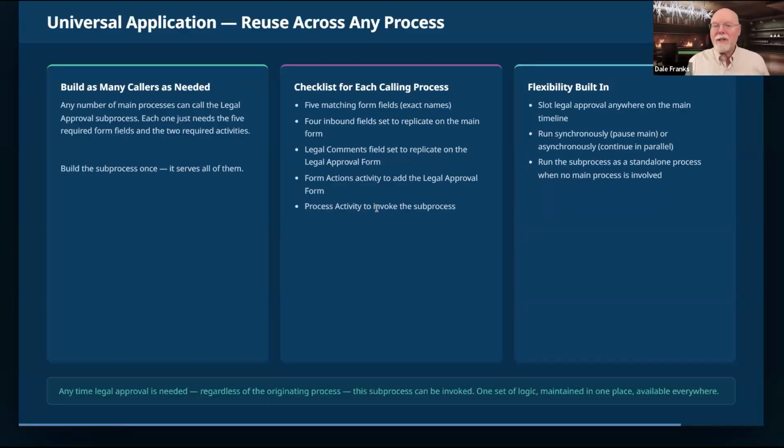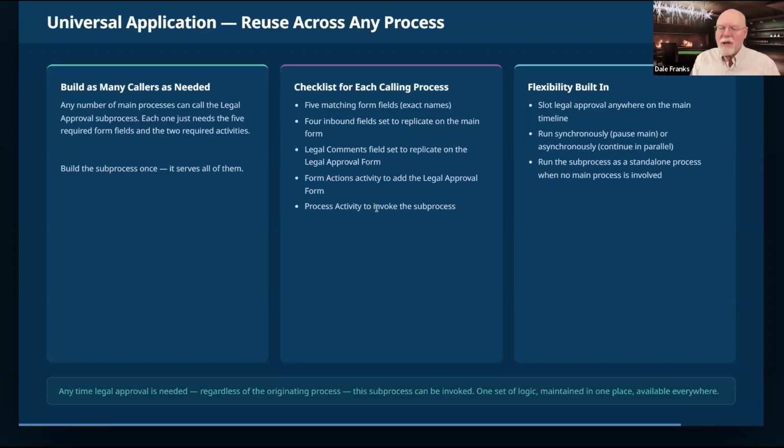So when you have it set up this way, you can call it from anywhere. So every process that you have can call the sub processes. If they need legal approval, they just call the legal approval process. That one sub process serves all of your parent processes.